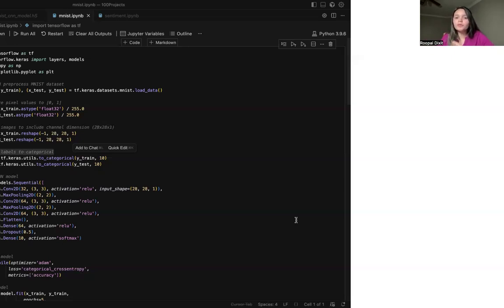Now let's move to the pooling layer, MaxPooling2D. These layers summarize the feature maps to make them smaller and more manageable. A 2 by 2 pooling window looks at a small region and picks the strongest value, like summarizing a page of notes by keeping only the key points. This reduces the size, say from 26 by 26 to 13 by 13, and makes the model less sensitive to small shifts in the digit.